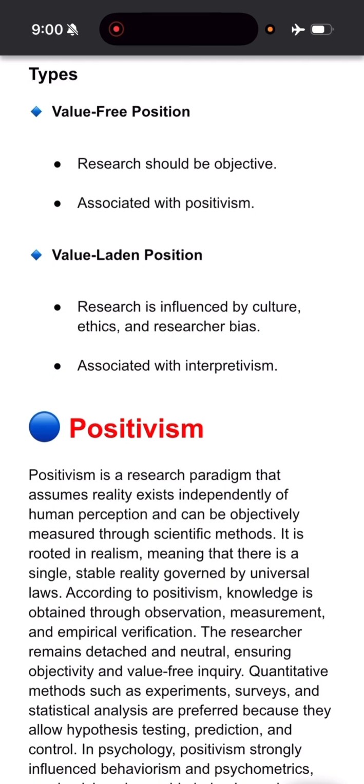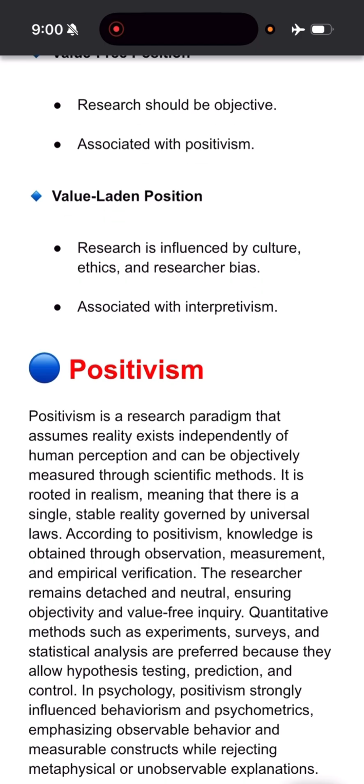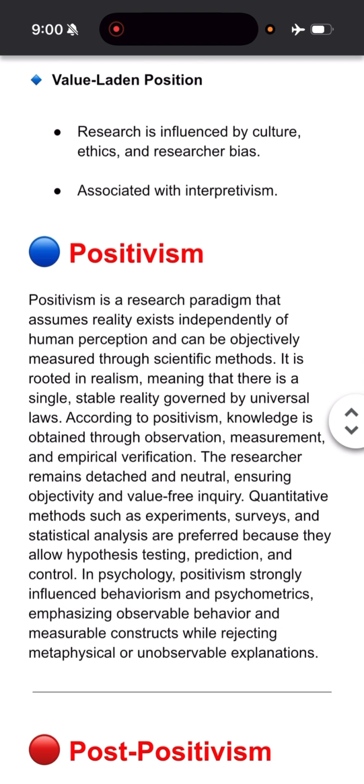So now we have understood in detail what is ontology, epistemology, methodology, and axiology. Now let us look at the four types of paradigms which have been suggested by Lincoln and Guba, that is positivism, post-positivism, constructionism, and interpretivism. Let us start with positivism. What is positivism? In positivism, you have to understand that the ontology is realist. It assumes that there is a single stable reality which exists independently of human perception, right?